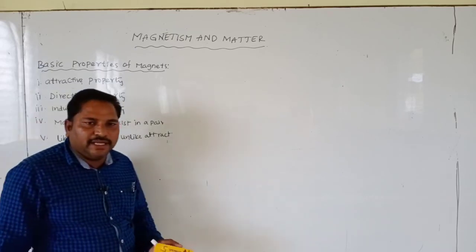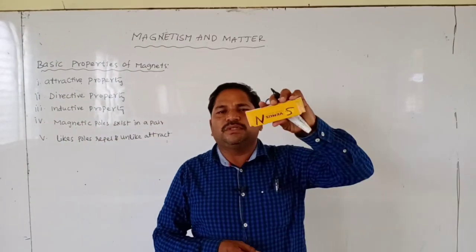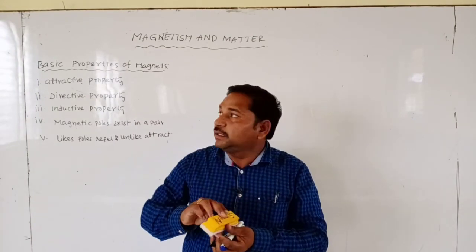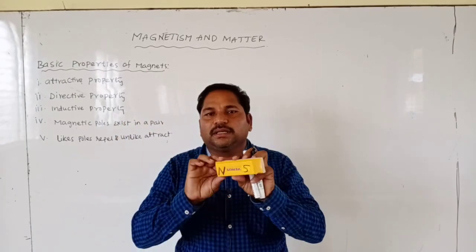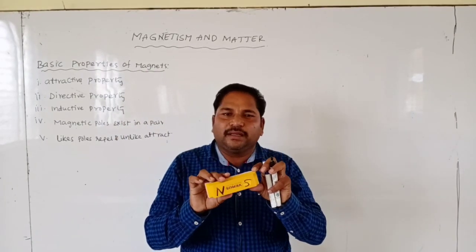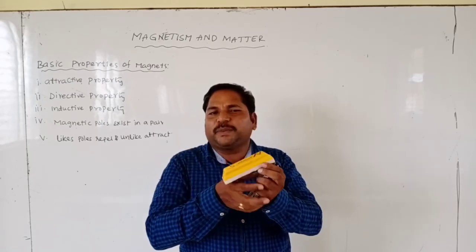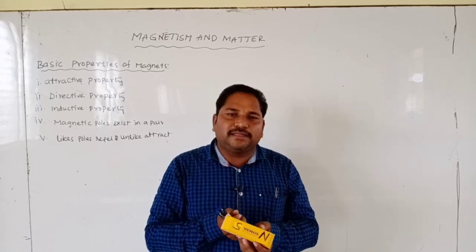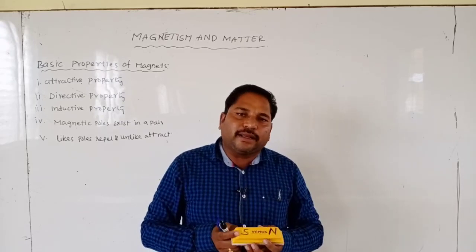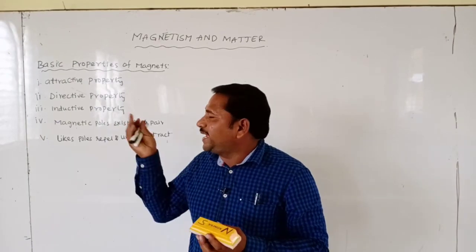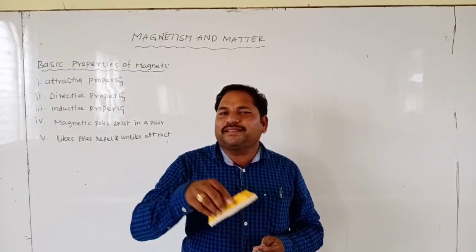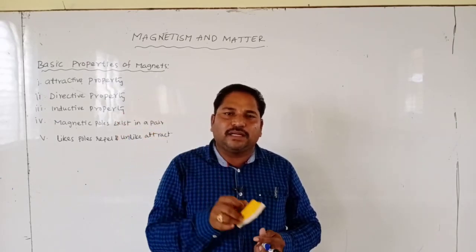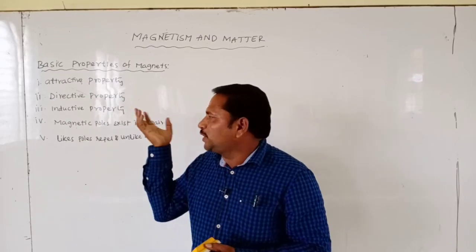Now, directive property. First, attractive property. This is a bar magnet. When this bar magnet is kept near a magnetic material, it attracts the magnetic material. This property is called attractive property. Next, directive property. When the bar magnet is suspended freely, it aligns in the direction of geographical south and geographical north. This property is called directive property.